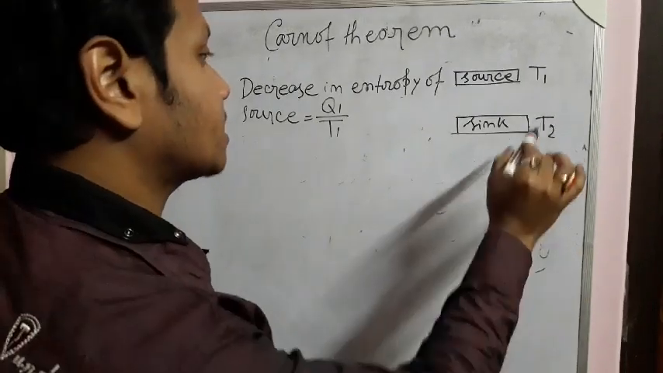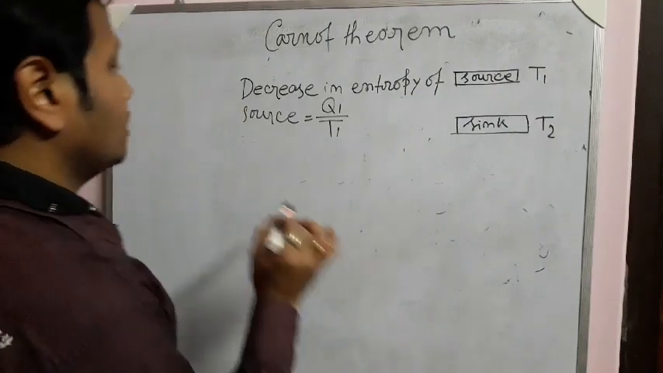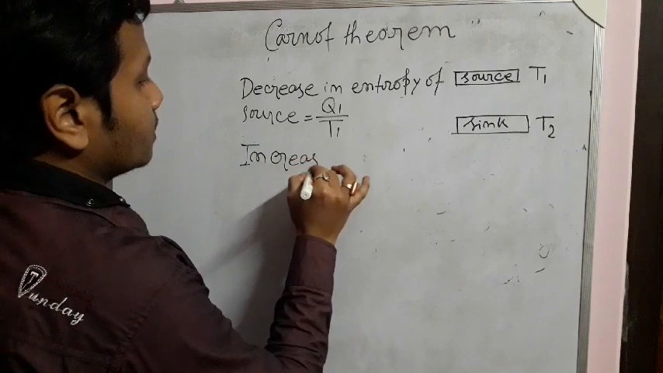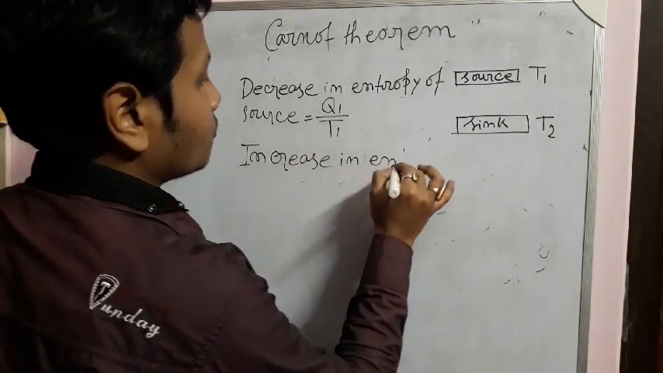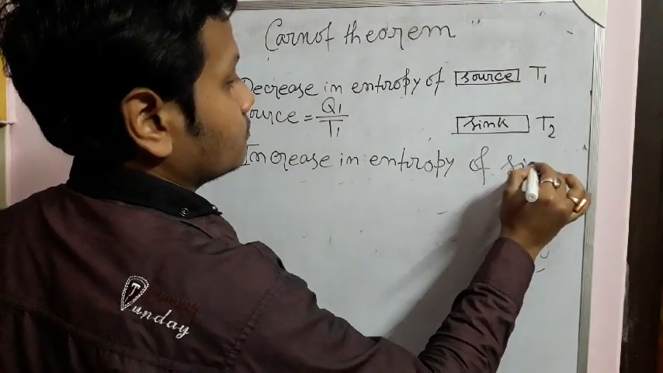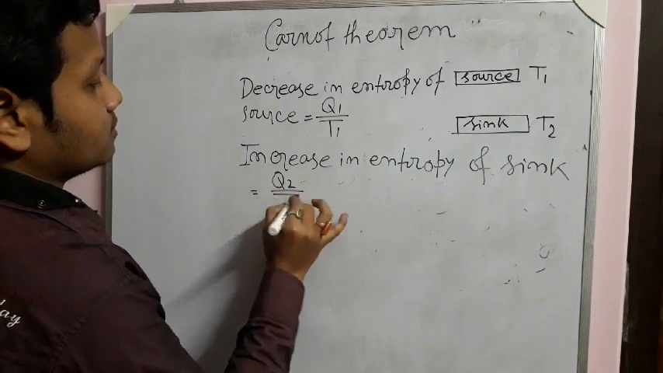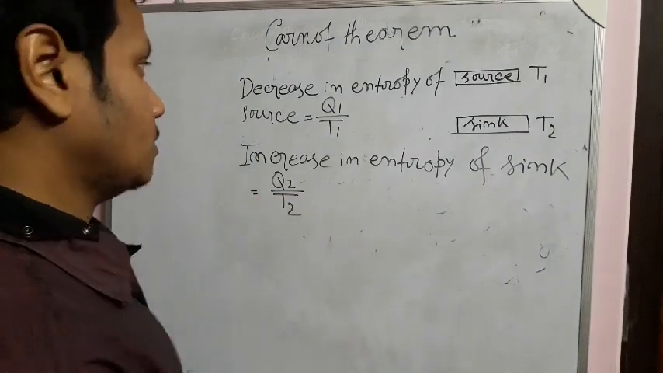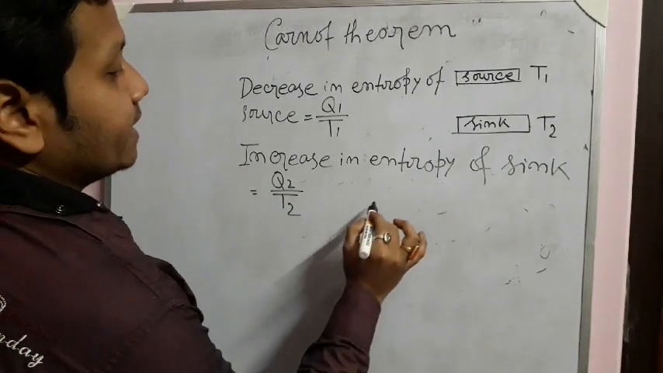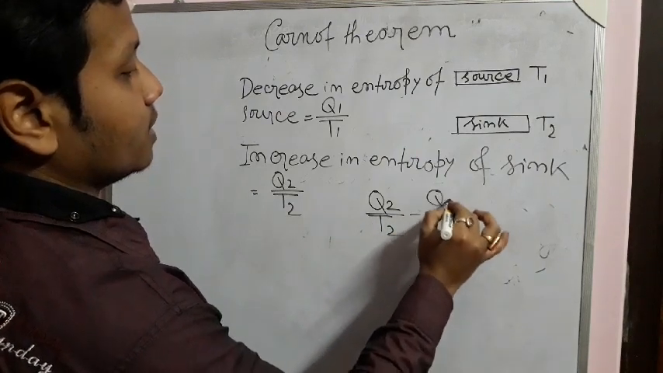Now the engine rejects Q2 heat to the sink, so heat is given to the sink. That means its entropy increases. So the increase in entropy of the sink is Q2 upon T2. So what will be the net increase in entropy? My net increase in entropy will be Q2 by T2 minus Q1 by T1.